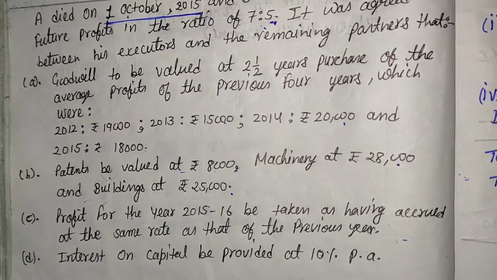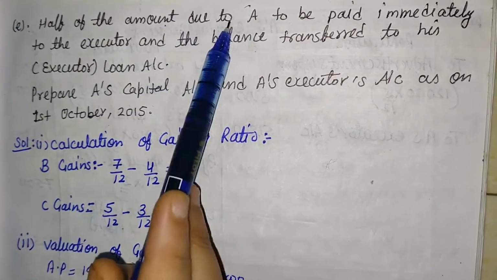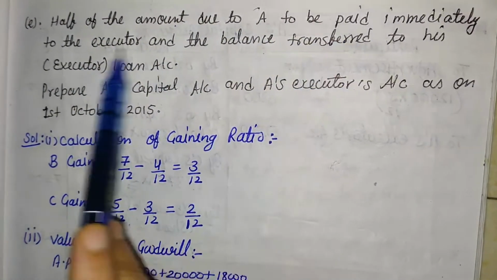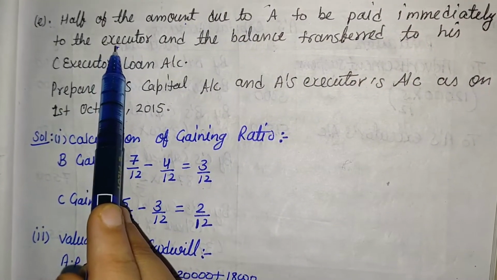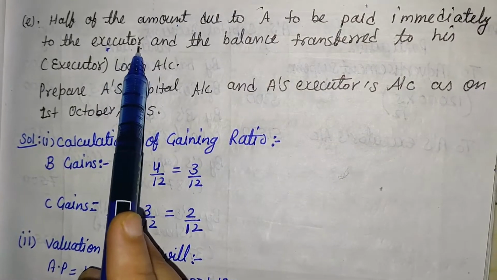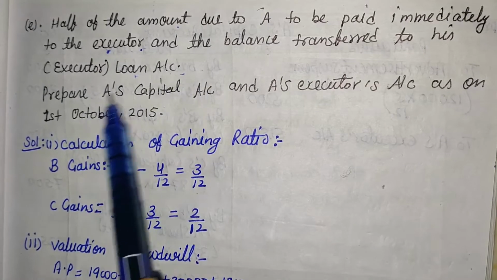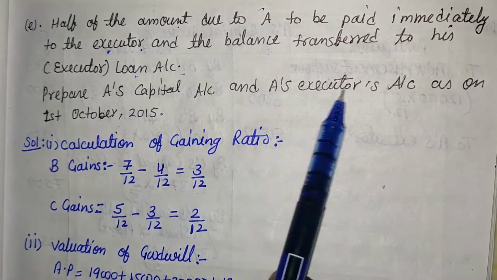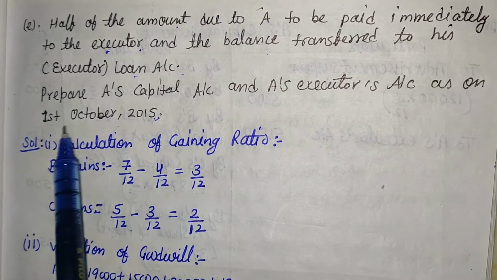Here some other information is also given that half of the amount due to A is to be paid immediately. It means half amount is paid immediately and the remaining half amount is paid to their executors, and the balance transferred to his executors loan account. Prepare A's capital account and A's executors account both on 1st October 2015, that is the death date.